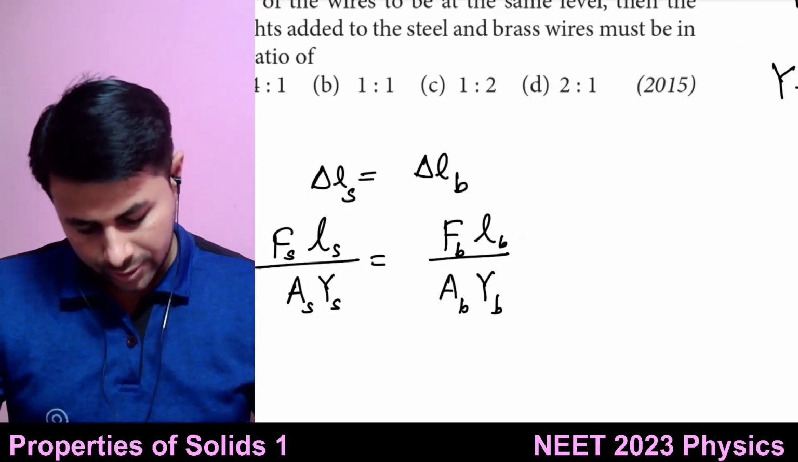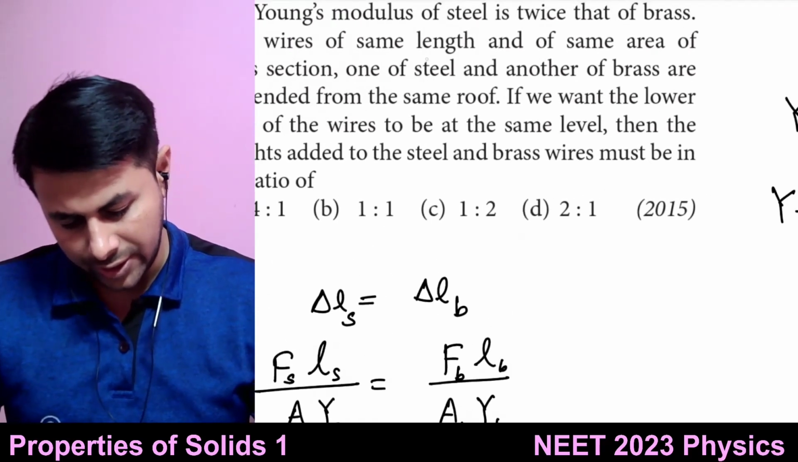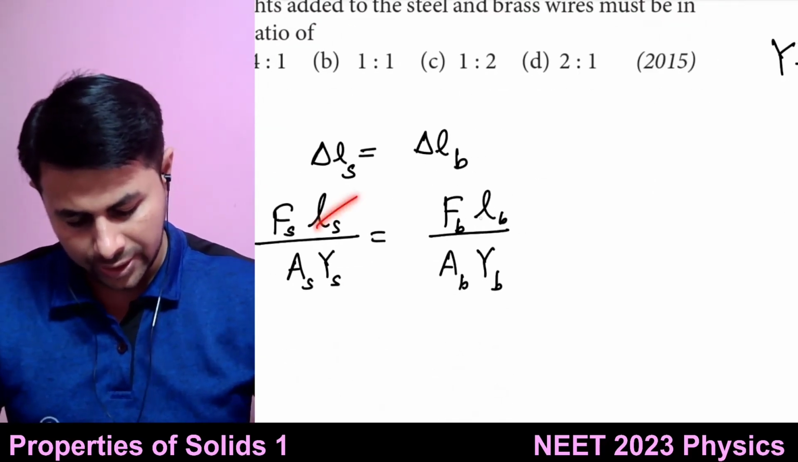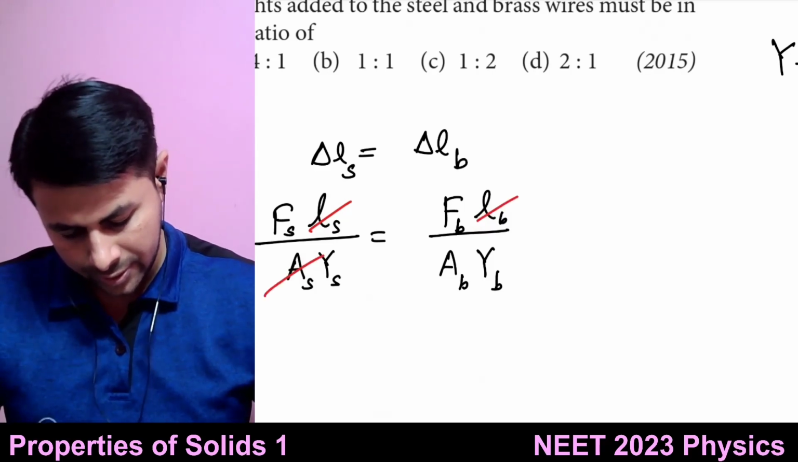Now what's given? They have the same length and same area of cross section. So we can cancel out lengths and area of cross section because they are the same.